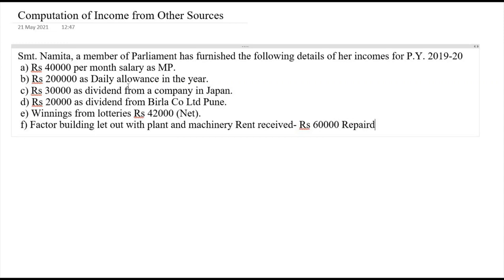Then repairs rupees 8,000. Then depreciation rupees 6,000. Insurance rupees 6,000.